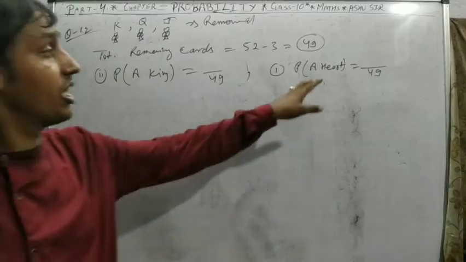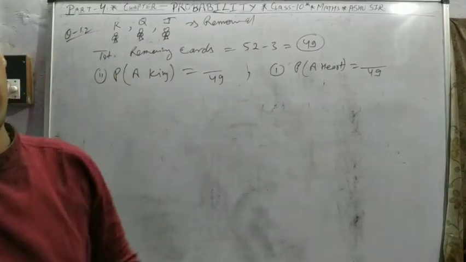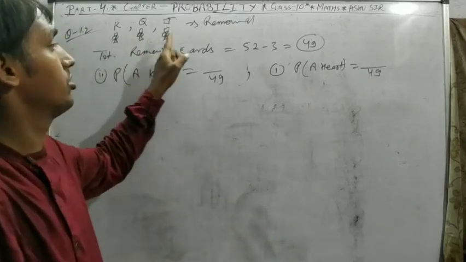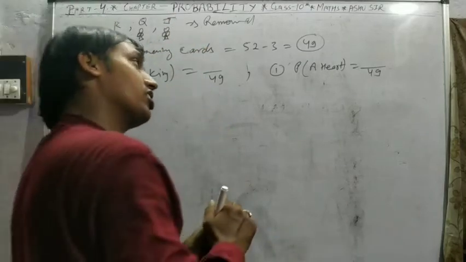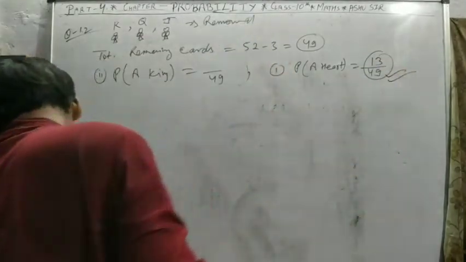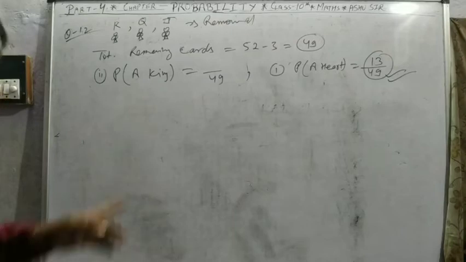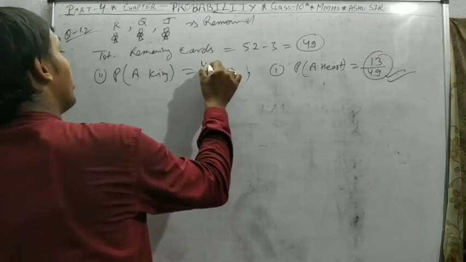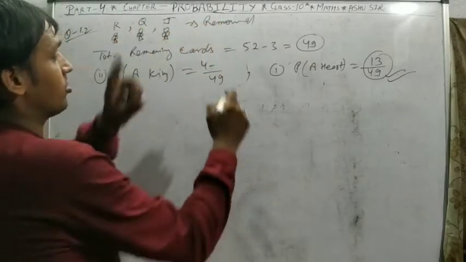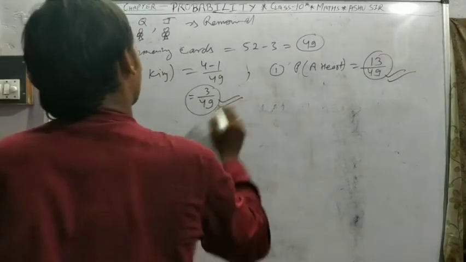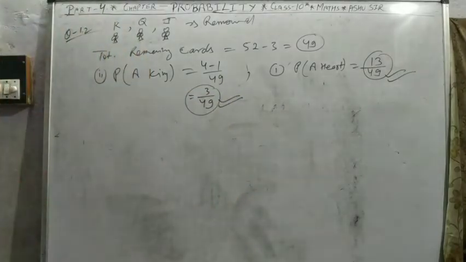How many hearts in the pack? There are 13 hearts, and no hearts are removed. Only clubs removed. Means all 13 cards are in this pack. That is 13 by 49. That's your answer. Then the king. How many kings are in the pack? There are 4 kings, but 1 king is thrown. So that is 3 by 49. Okay. Pause the video, note down.